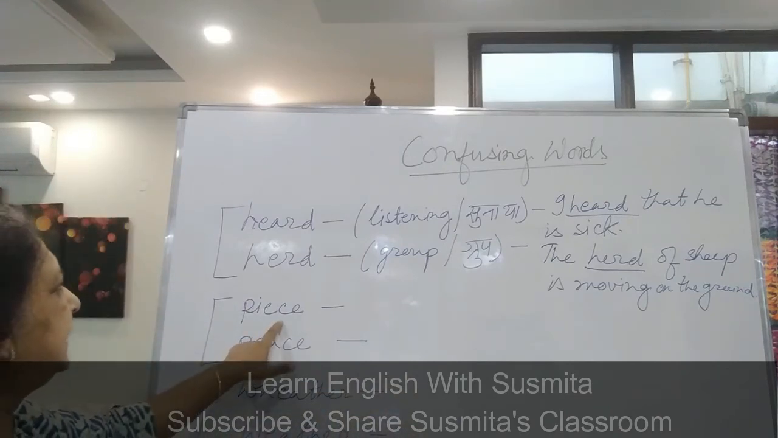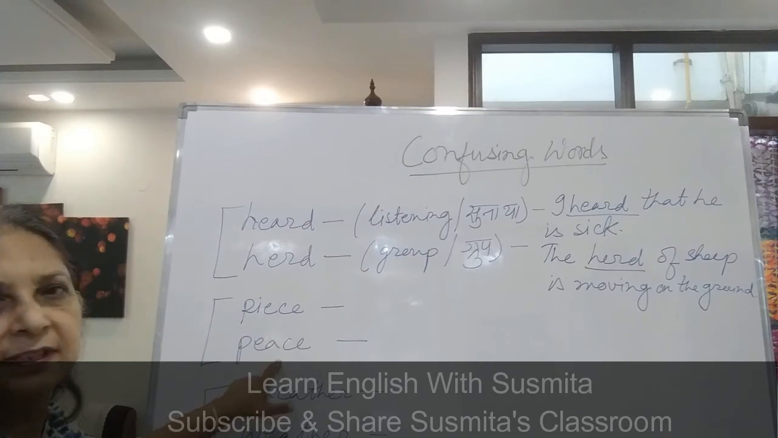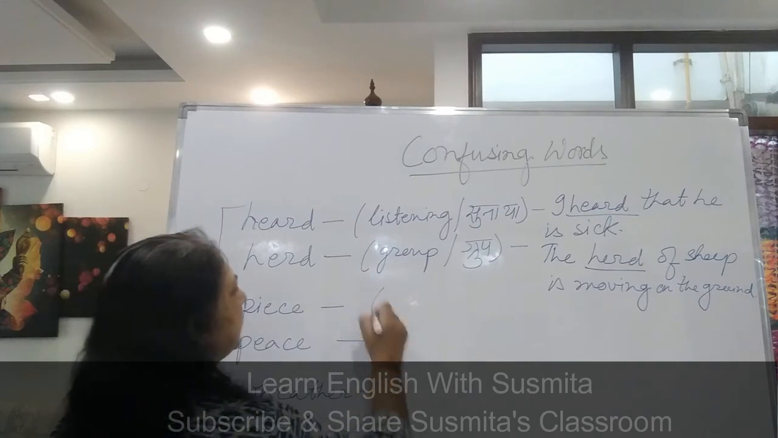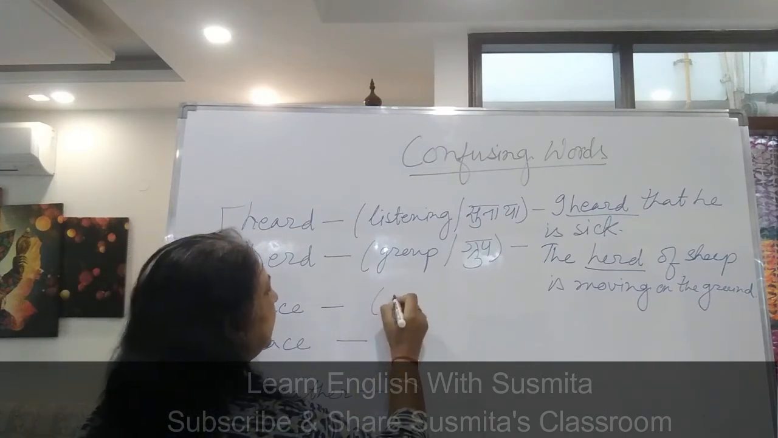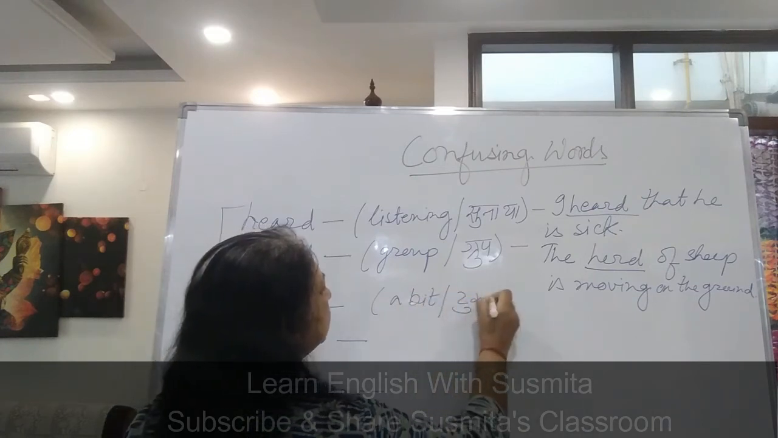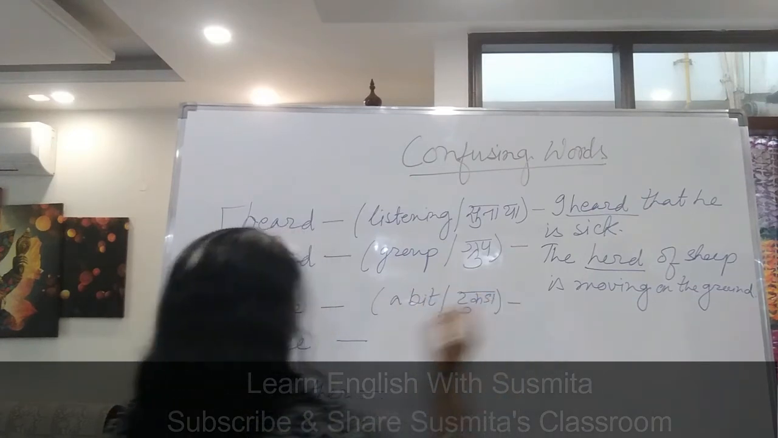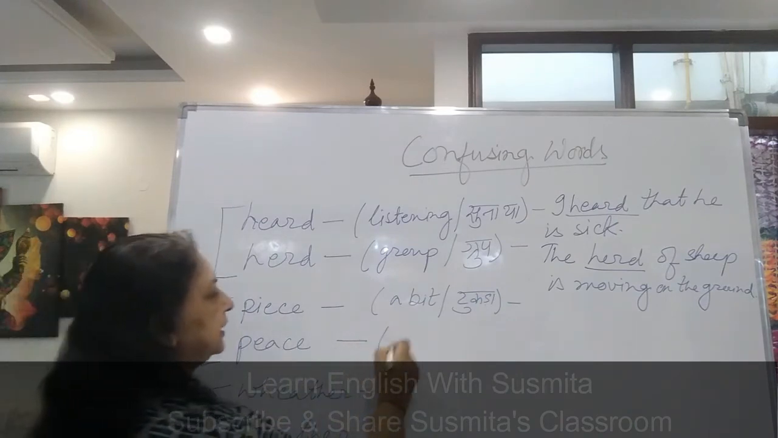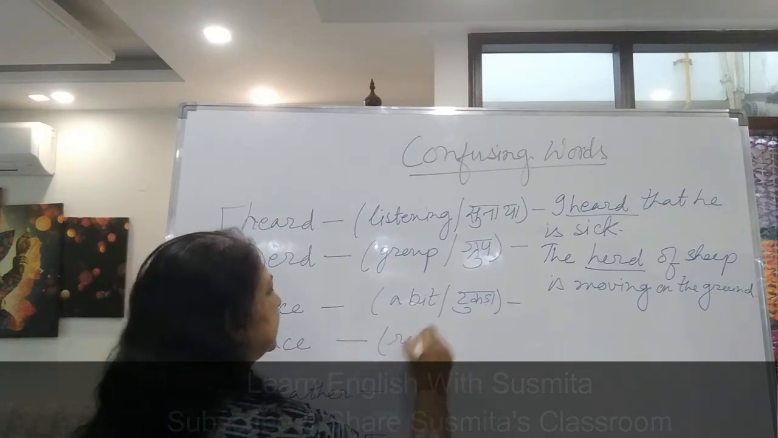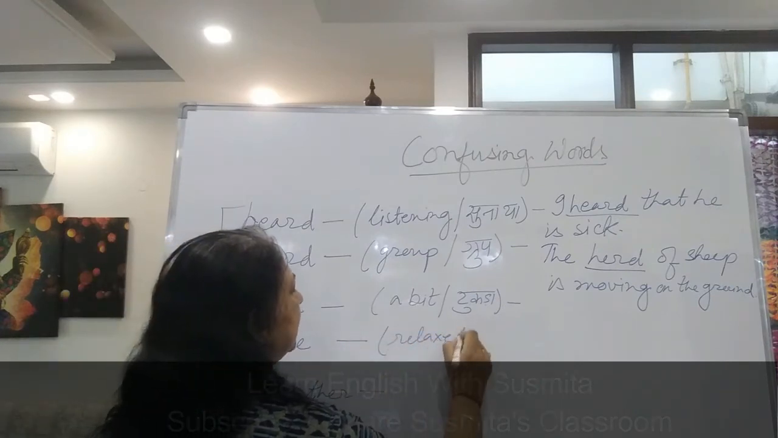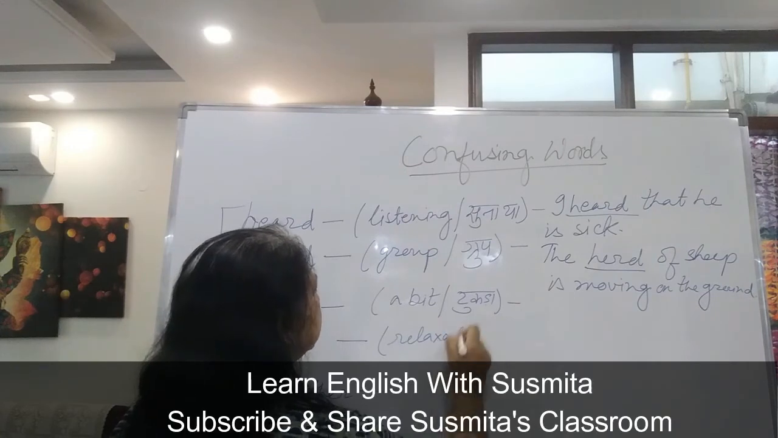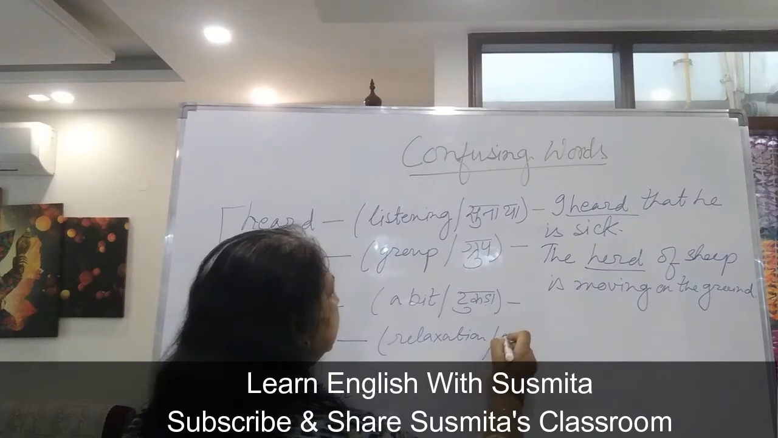Now again PIECE, peace and peace. There is a difference. PIECE means a small piece, टुकड़ा. जिसको क्या बोलेंगे? A bit, or you can say टुकड़ा. Second one, peace, means shanti. Shanti, a peace of mind. When your mind is relaxed, or relaxation, you can say in Hindi shanti.